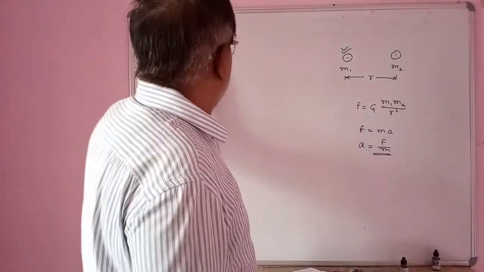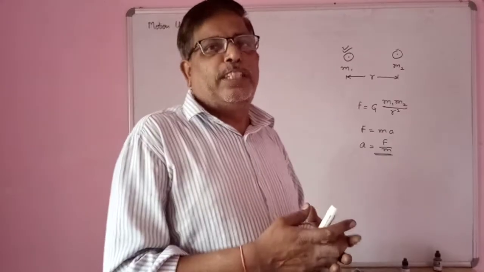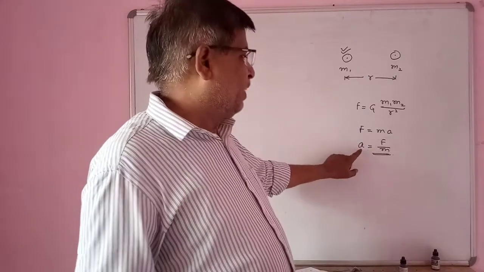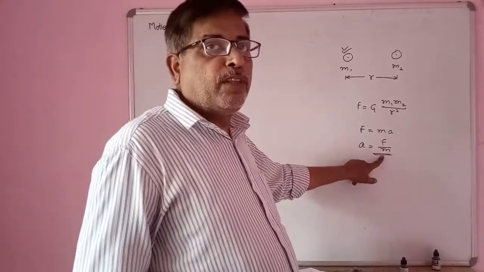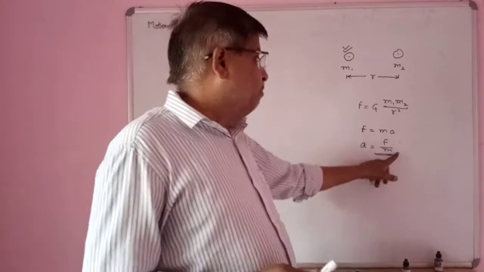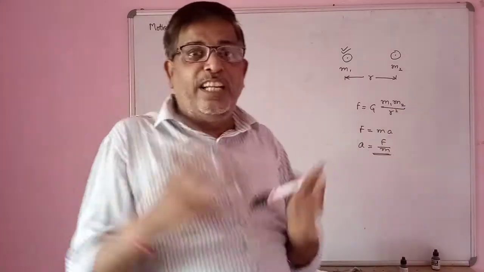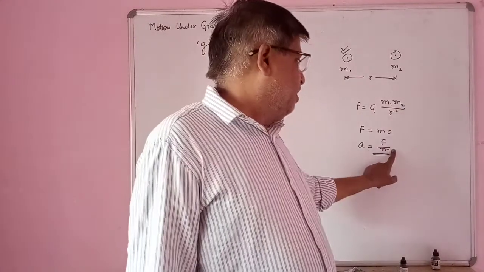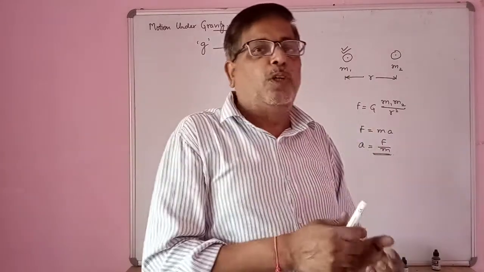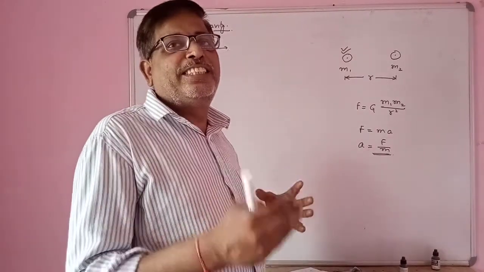So this is the reason g for all such objects remains the same, because we know a equal to F upon m, so a is inversely proportional to m, but the force by Earth is very large, and the mass of the object is very small as compared to Earth. This is the reason that we are taking g as a constant.